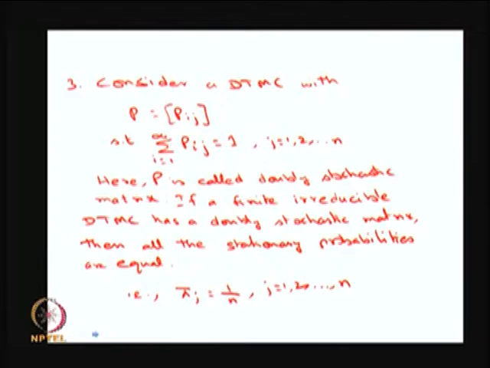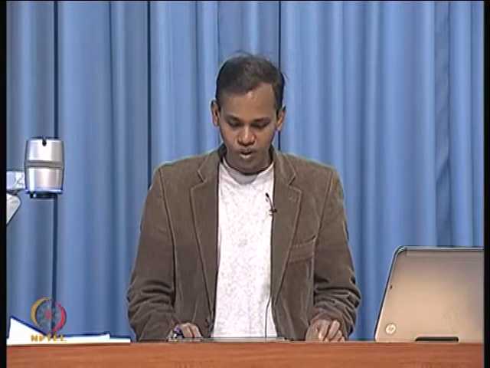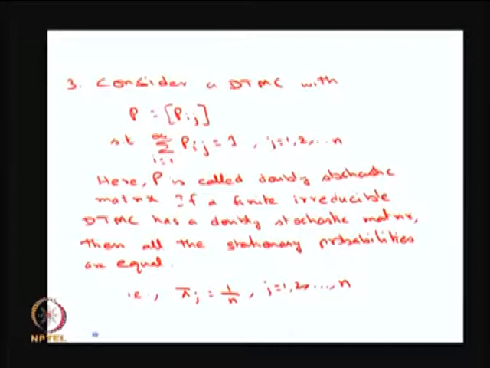That means it is a stochastic matrix, that means each entry lies between 0 and 1 and the row sum is going to be 1. Along with the row sum, the column sum is also going to be 1. Then that matrix is going to be called a doubly stochastic matrix. If you have a finite discrete time Markov chain with a doubly stochastic matrix, and also it is irreducible, I am making an additional condition.